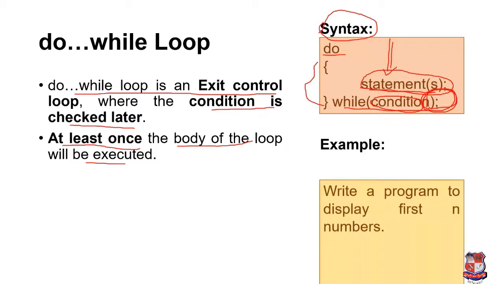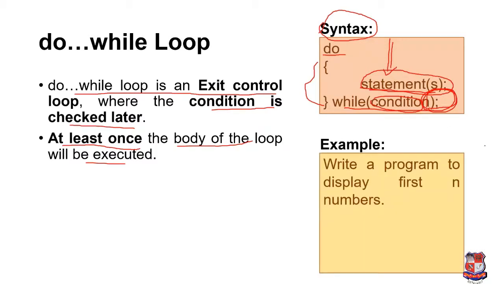We'll take an example, same as the last example: write a program to display the first n numbers. If we take n equal to 10, then we have to print the numbers 1 to 10. How can that be possible?